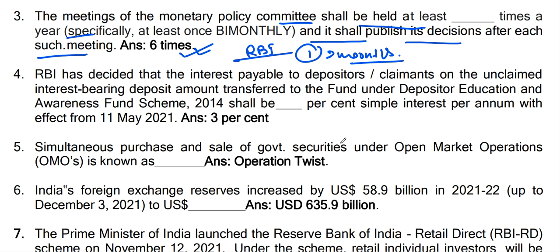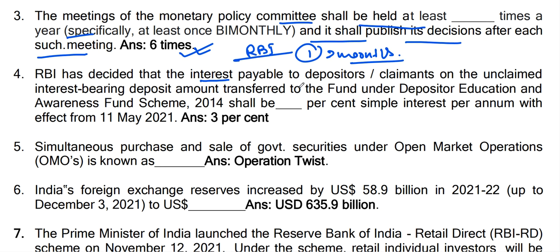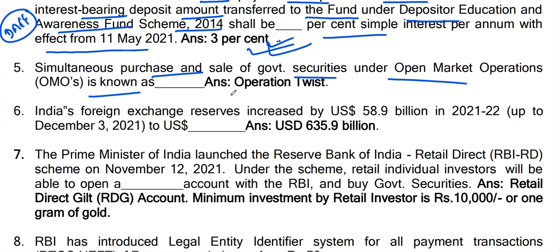Next, question number 4: simultaneous purchase and sale of government securities under open market operation is known as. Who conducts this type of operation? RBI. So RBI conducts this OMO. So this type of operation is called operation twist. Operation twist. Okay. Where there is simultaneous purchase and sale of government security, that is called operation twist.